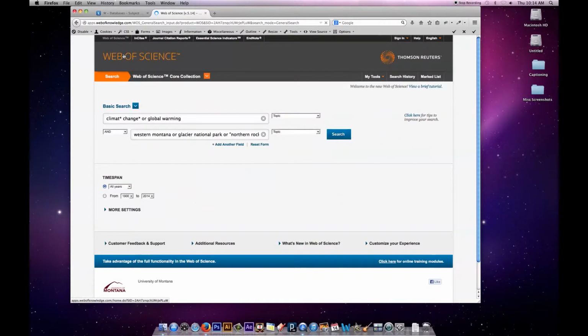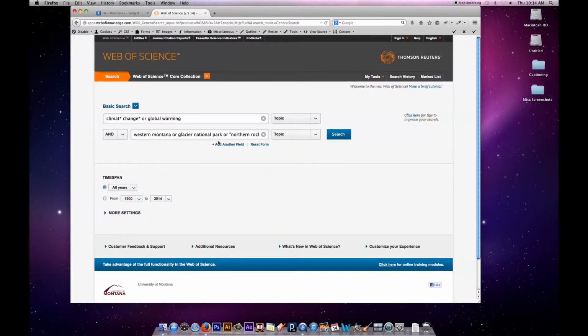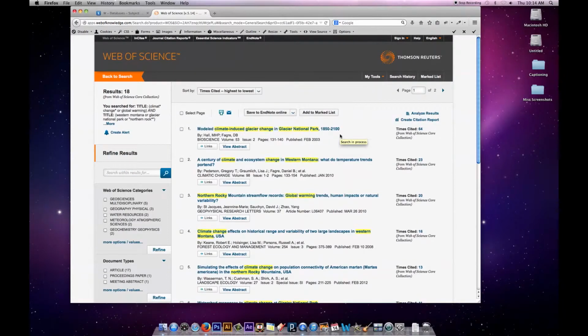If I want to go back and be the most restrictive, I've kind of alternately broadened and narrowed, and that last time I simultaneously broadened with the stemming characters but then narrowed with quotes. Here's another thing I could do. I could add another field and add back in ecosystems if I want to try that, but if I don't want to constrain myself with just that word, I can narrow by field, and I can require that these words appear in the title of the article.